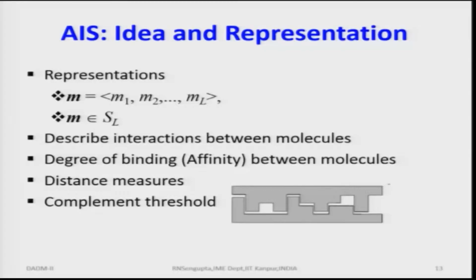It describes the interaction between the molecules, and the degree of binding or the affinity between the molecules will also be based on this fitness function. For the fitness function, if you remember, I had considered the concept of distance measures like the L1 norm, L2 norm, L3 norm, L infinity norm, and all these things.